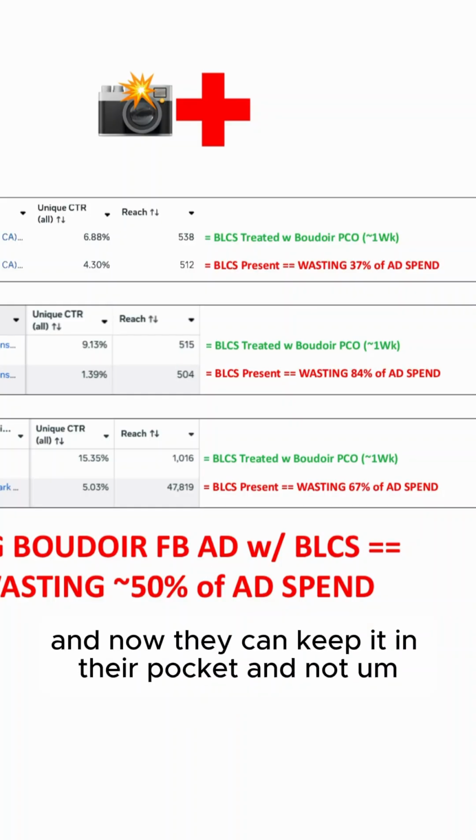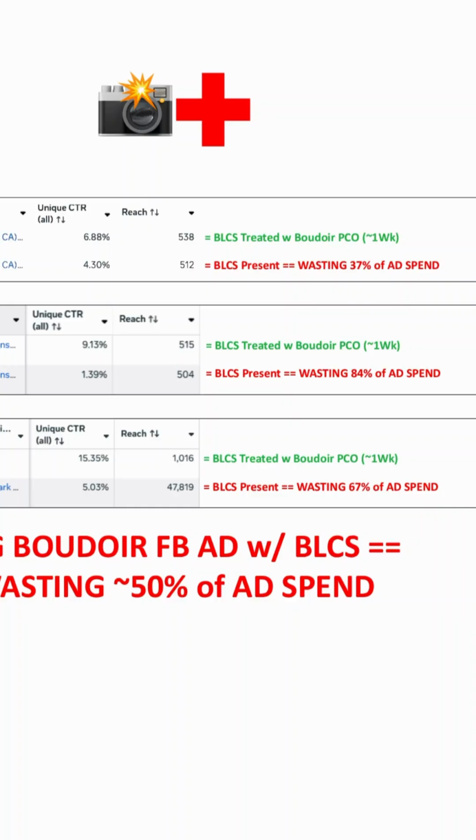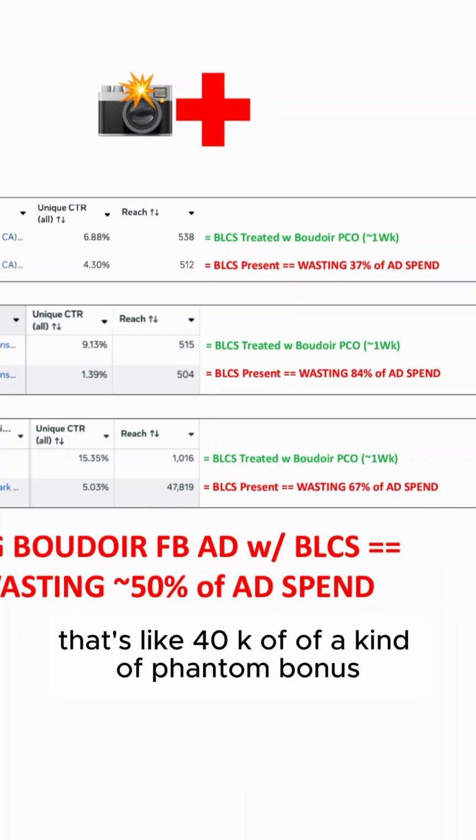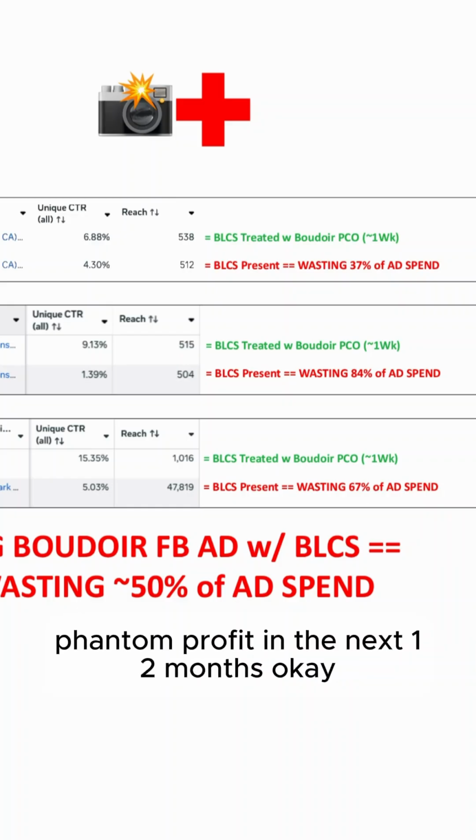And now they can keep it in their pocket and not waste it. That's like 40K of phantom bonus, phantom profit in the next 12 months.